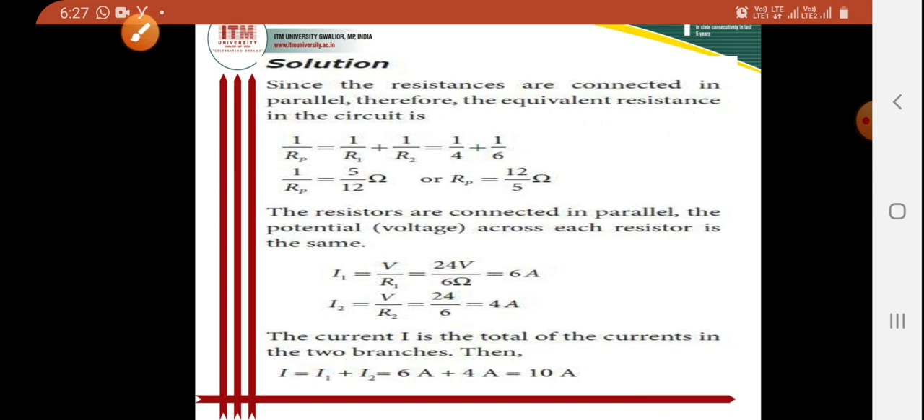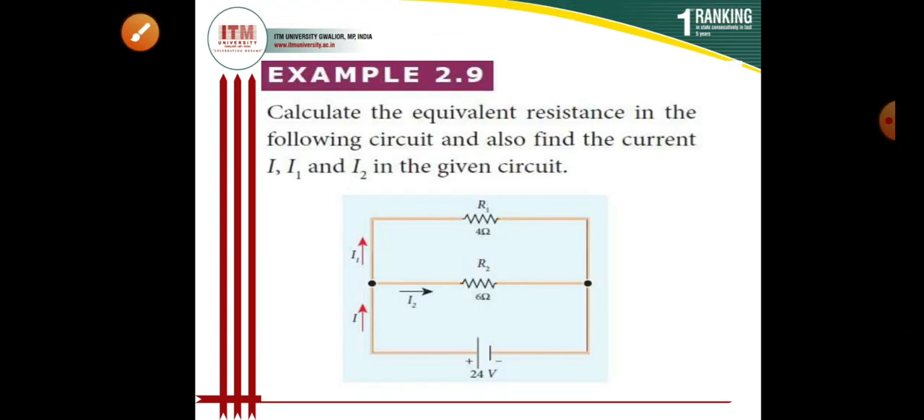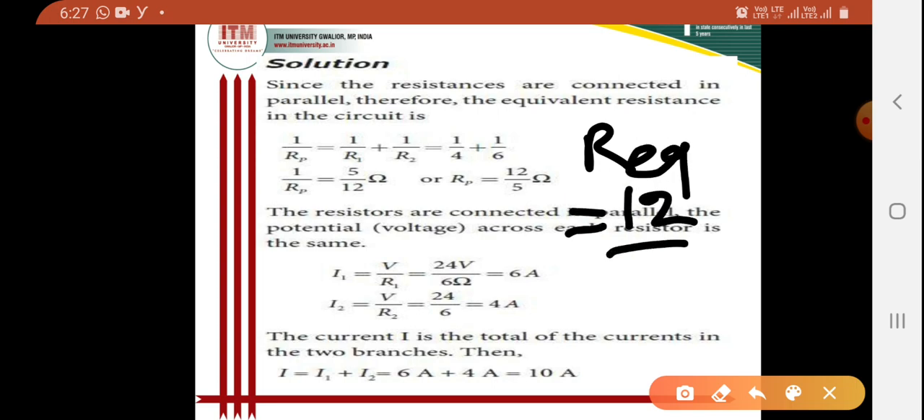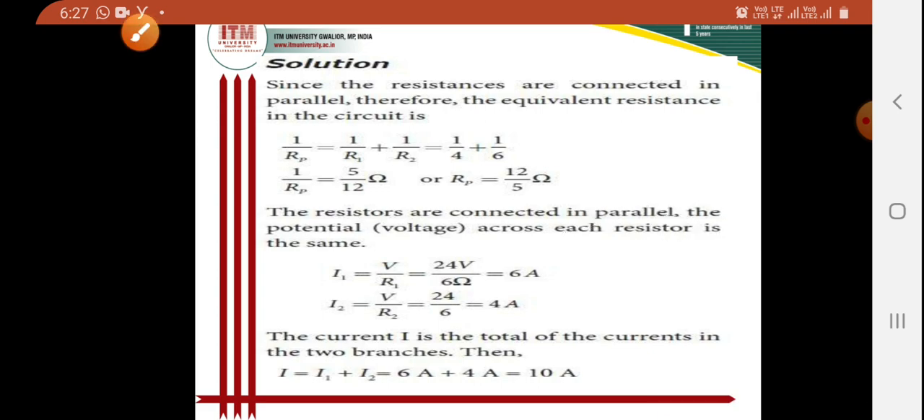So here the R equivalent will be 12 by 5 ohm. Now what is our aim? I have to find out current I1, and then current I2, because in my last calculation I have to find out the main current I. So first I have to find out the current I1.